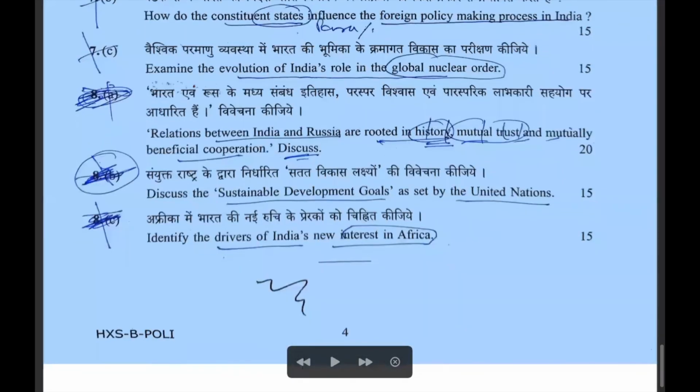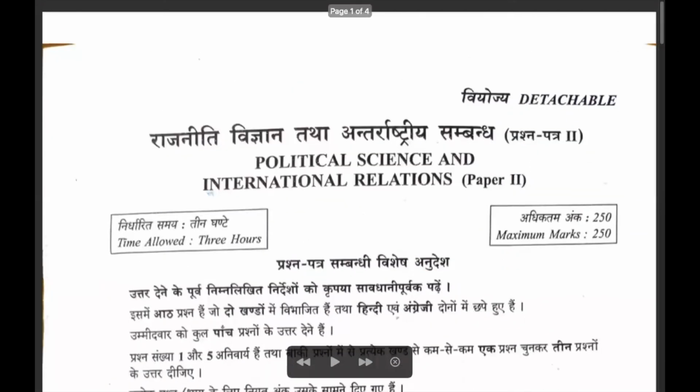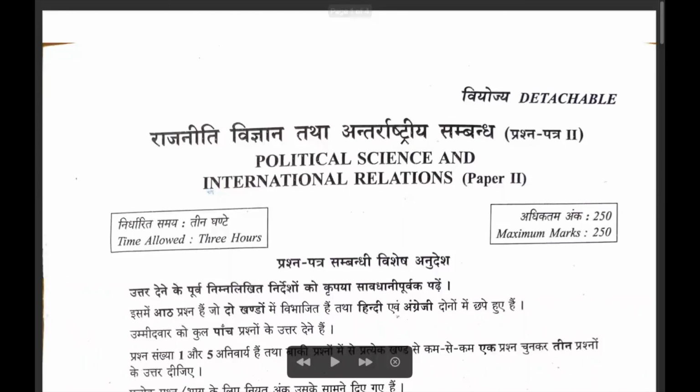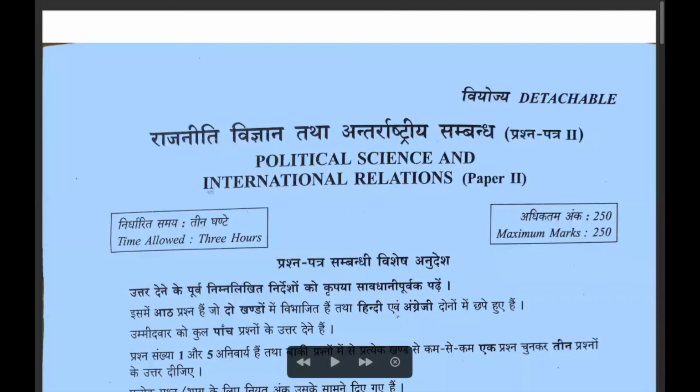And identify drivers of India's new interest in Africa. Direct question. It means compared to paper 1, which was a little conceptual, paper 2 in the political science and international relations optional is comparatively easy. Comparatively, what we are using, because the subject is very subjective, very idea based, and very opinion based. So no one can say whether it is actually easy or difficult. But compared to paper 1, yes, it was a little direct question.